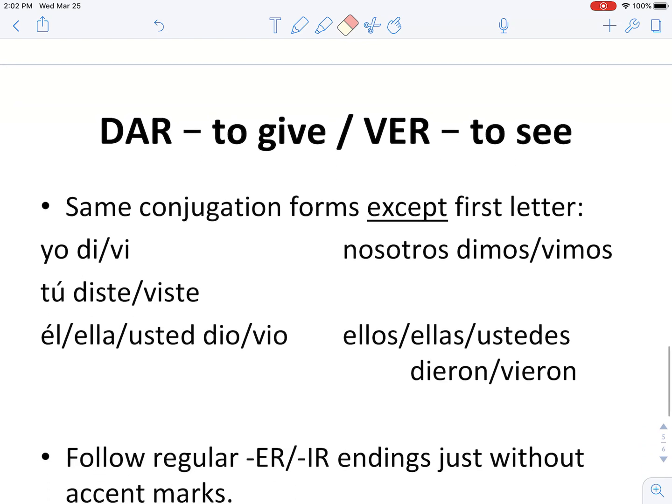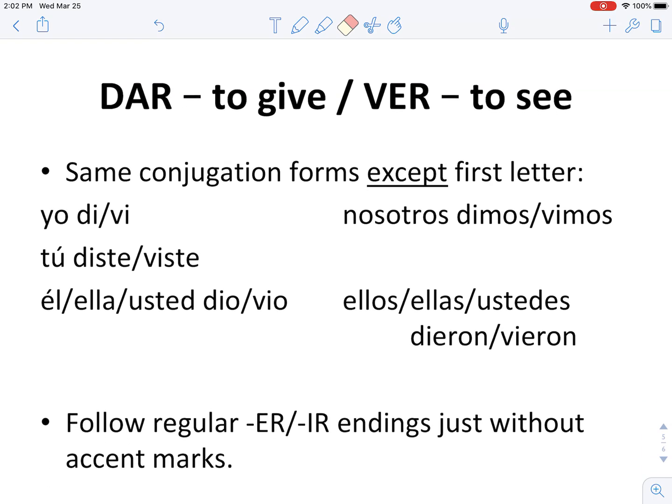Muy bien. So you'll notice that these two verbs follow the regular ER and IR endings, just they don't have any accent marks, particularly in the yo forms and the él, ella, usted. You have the I, iste, io, imos, ieron. So that's really the only reason ver is irregular: no accent marks.